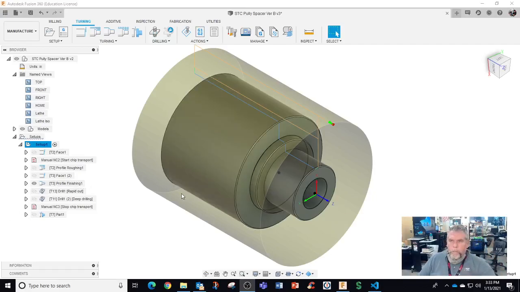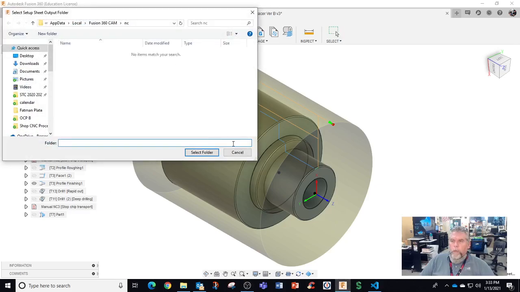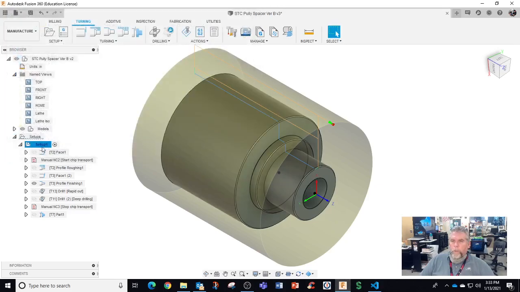Okay, I just did some post work. I'm going to see if this works, and I actually added some manual start chip transport, like chip conveyor on and off. See if I can automate this. I also wanted to get in my setup sheet stick out length, so I'm going to attempt that with comment.